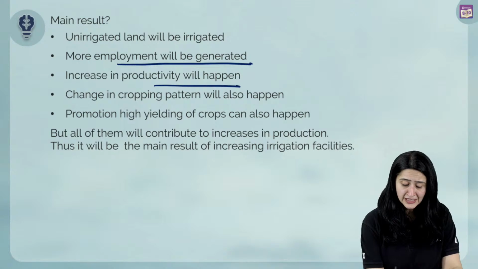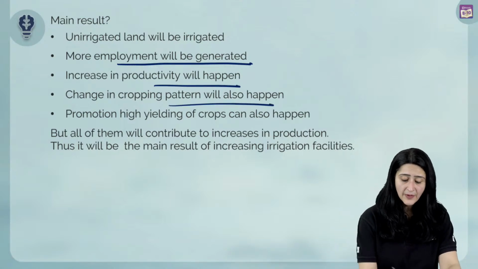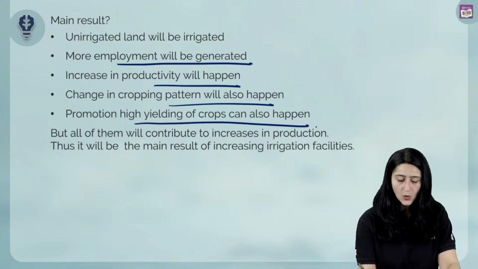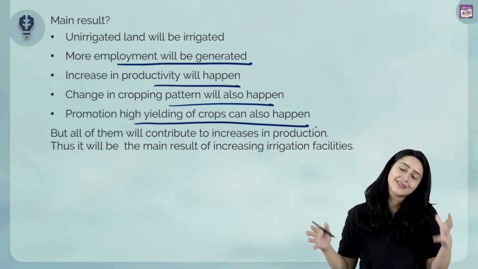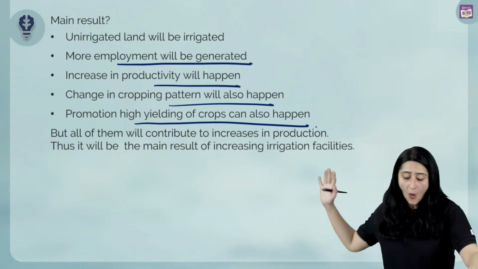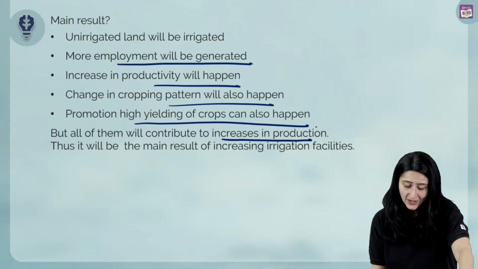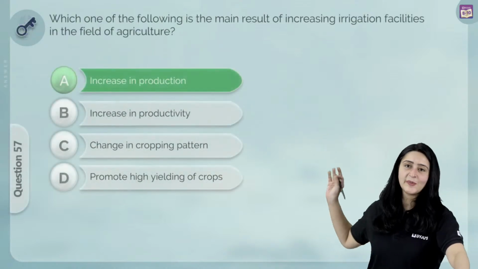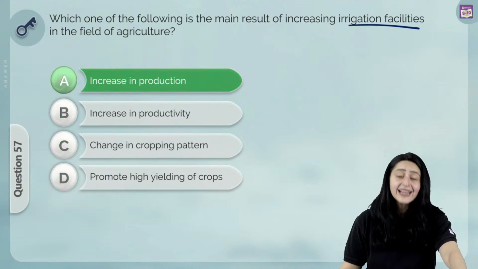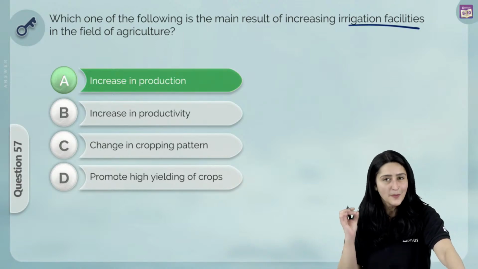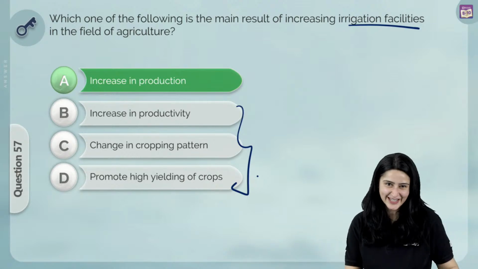There will be an increase in productivity, a change in cropping pattern, and high yielding of crops also happens. But logically, all of these will lead to an increase in production, right? So the main result of increasing irrigation facilities is an increase in production. All the others also lead to increase in production. So that's the logical answer.